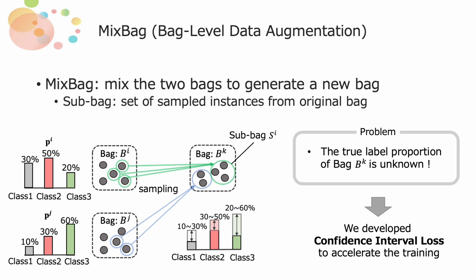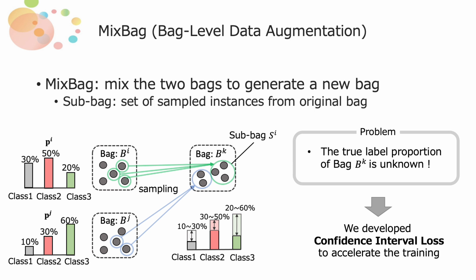Following the preliminary experiments, we proposed a bag-level data augmentation called MixBag. To the best of our knowledge, there are no prior studies proposing bag-level data augmentation. In our method, we randomly choose two bags and sample some instances from them. The set of sampled instances is called a subbag. We mix two subbags to generate a new bag. Here, we can increase the number of bags by applying MixBag.